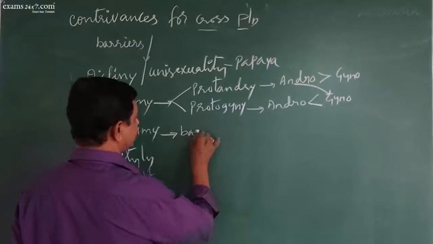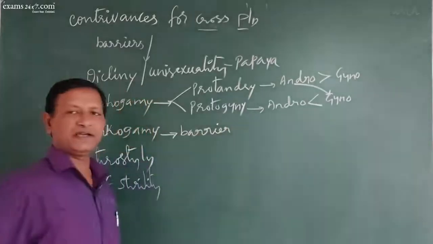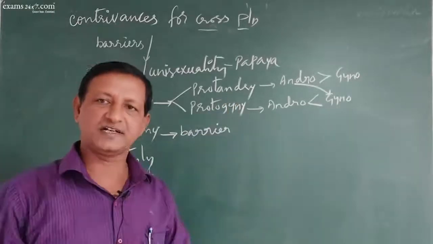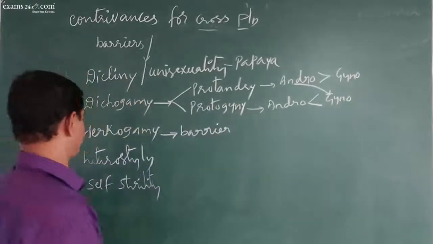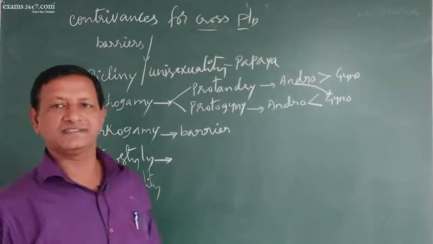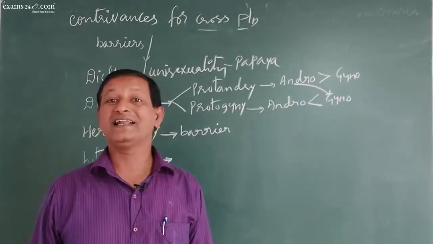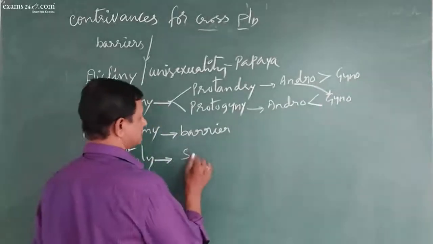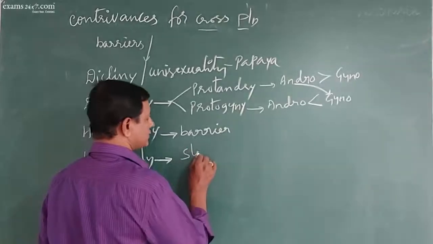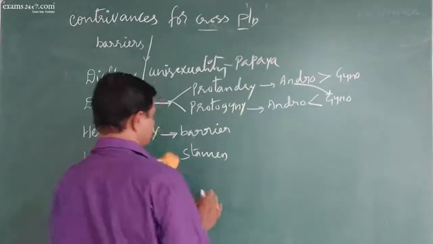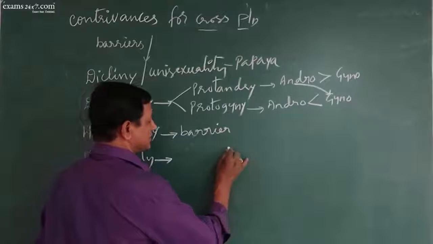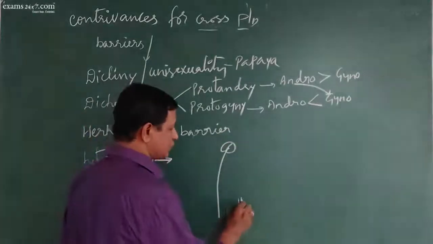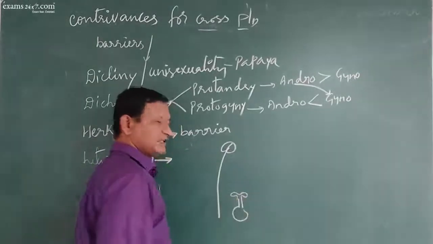Hercogamy means there is some barrier between the stamen and carpel, so it doesn't allow the dusting of the pollen grain in the same flower. Heterostyly means the sex organs are of different length. It may be that the stamen is too long and the carpel is too short in the same flower.